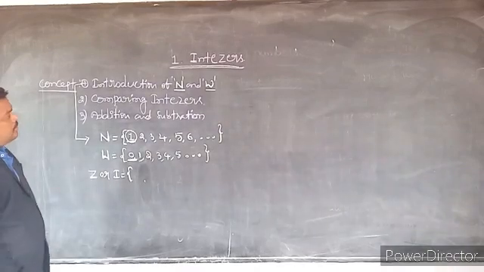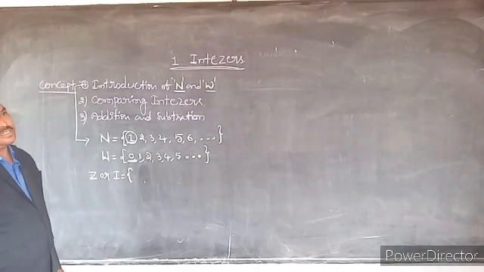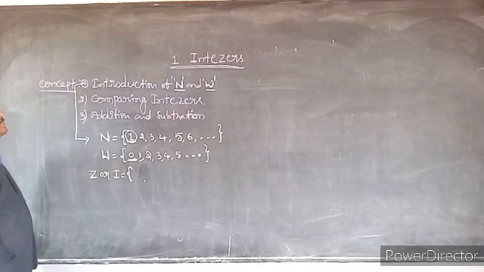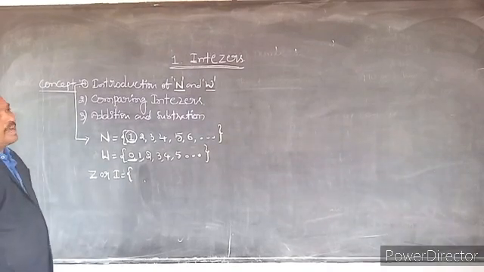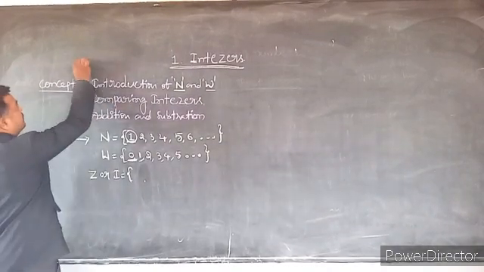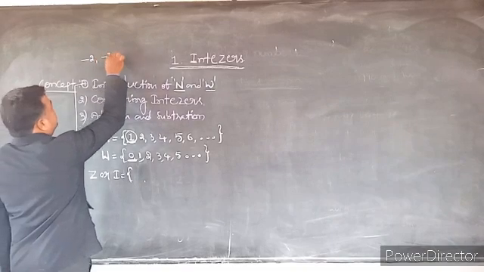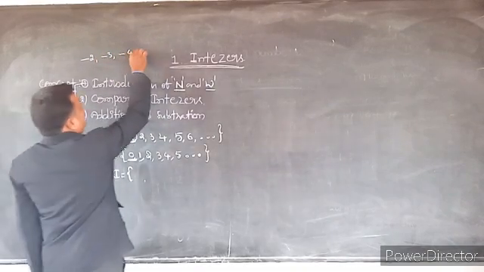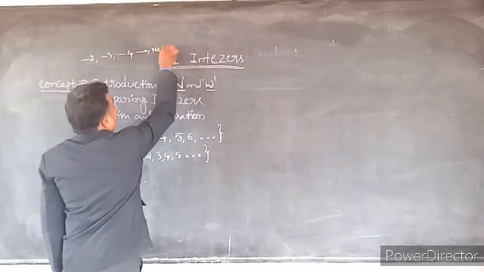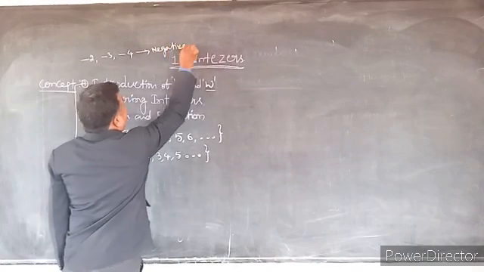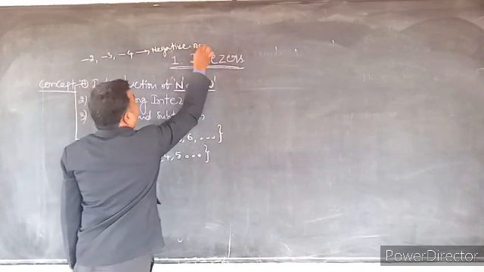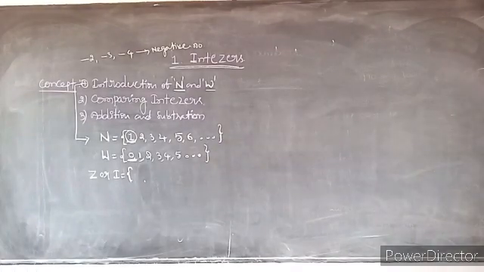See, what is the meaning of negative numbers? Negative numbers are numbers along with a minus symbol. Already we know that from 6th class also.